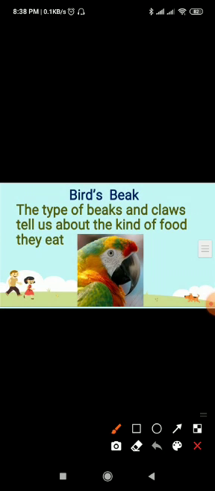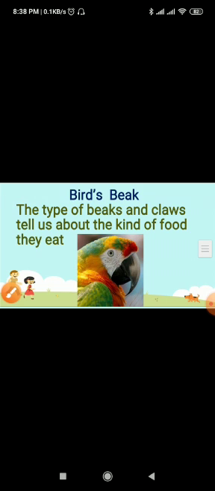Now next is the bird's beak. Birds also need food like other living beings. However, they do not have teeth to chew the food. They use their beaks and claws to catch, hold and eat. Like other animals, some birds eat flesh while some eat grains, fruits and seeds. The type of beaks and claws tell us about the kind of food they eat.